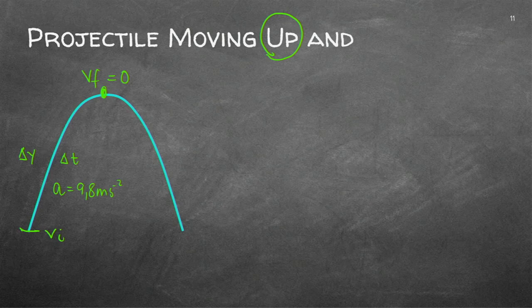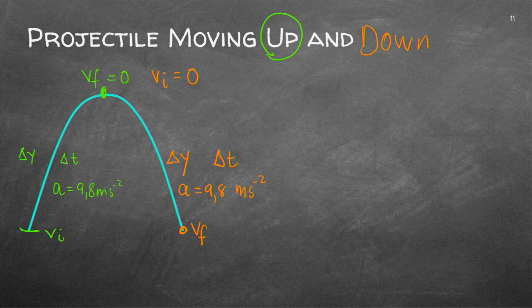Let's have a look now at the down movement. I've got the initial velocity now as 0. I've got delta y as well as delta t downward, and I know I'll have a final velocity this side. Now I will again have an acceleration of 9.8 meter per second square.